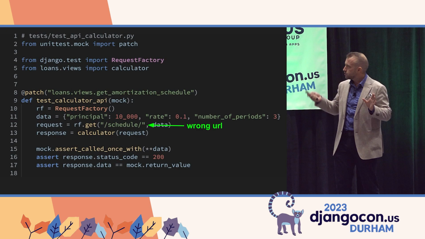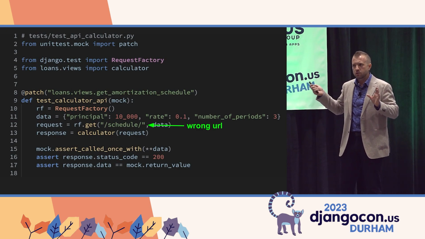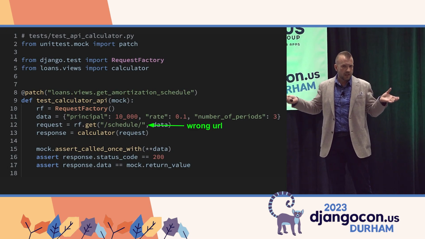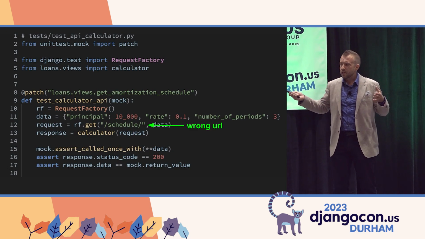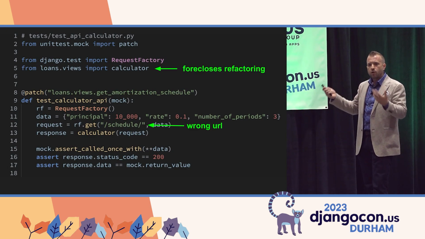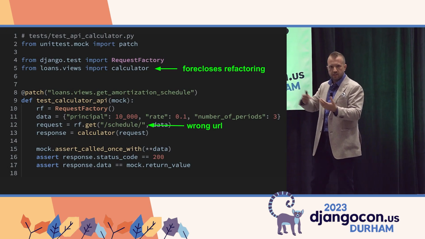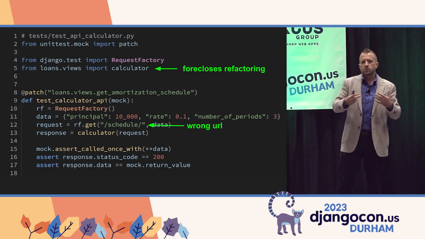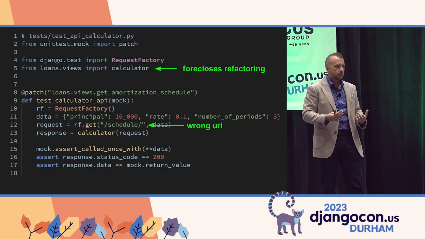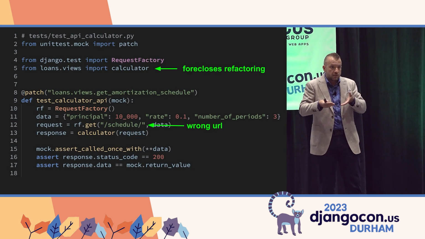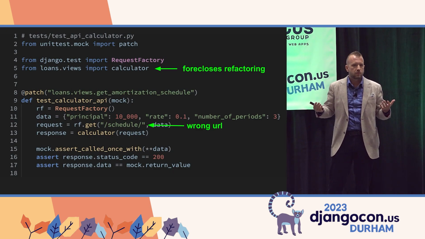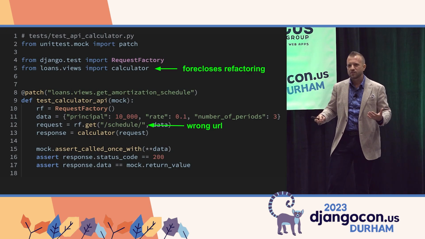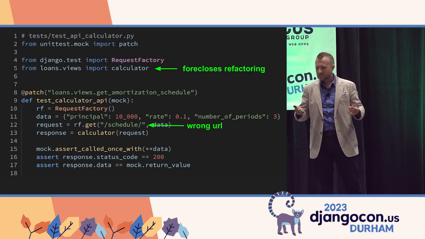But the first thing, it uses the request factory. And I'll show you why that's a problem. Well, the first problem is this is the wrong URL, yet this test passes, right? The next problem is I'm importing the view directly and then I'm passing this wrong request into it. And what that does, it really forecloses any opportunity for us to refactor. Say right now I'm using this function-based view, but I'd like to change that to a class, right? This test would fall apart and the functionality might still be the same. So that's kind of a problem.